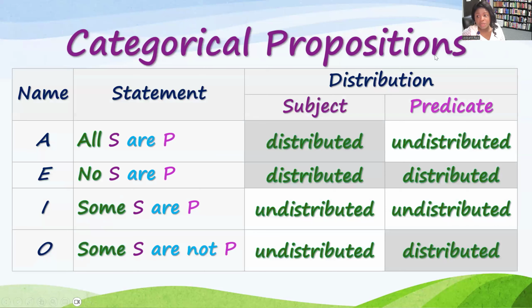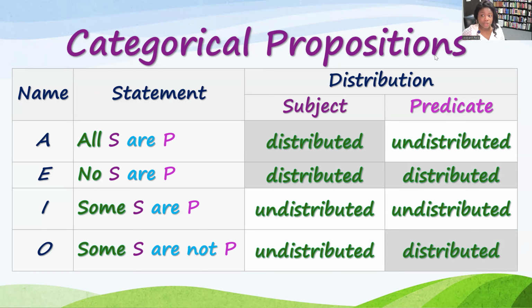So my recommendation is do two things. Try to understand why the subject terms and predicate terms are distributed or undistributed. But if that's not the clearest to you right now, you can always commit the distribution of these propositions to memory. So let's go over them again.